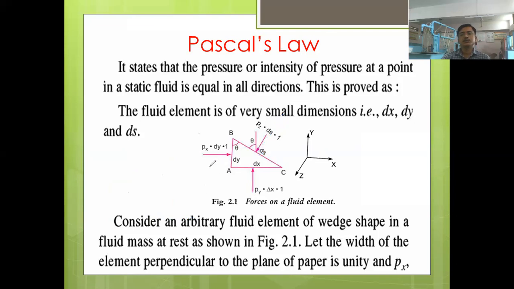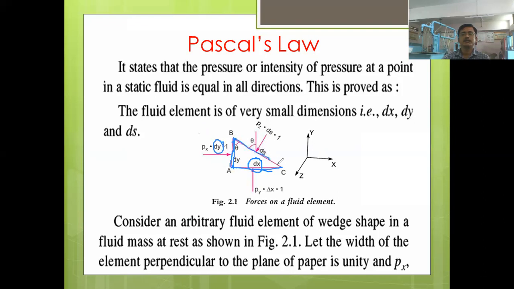Now if we consider this wedge shape, having width unity, you can say 1 meter, what will be the area of this side? The area will be equal to this height, which is represented by dy.